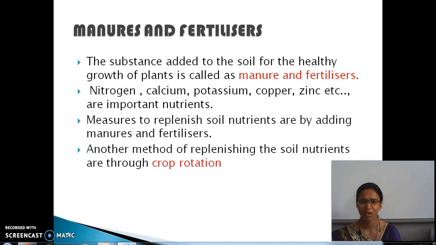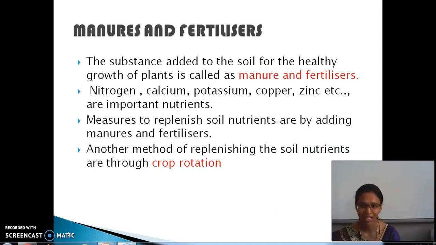Measures to replenish soil nutrients are by adding manures, because the continuous growth of crops leads to emptying of the nutrients in the soil. So how do we again give nutrients to the soil? Replenish means we add something new to it to get its energy. The soil loses all its energy by the continuous repetition of crop growth, so to give energy to it, we add manures and fertilizers.